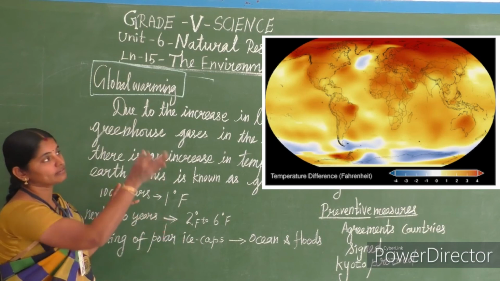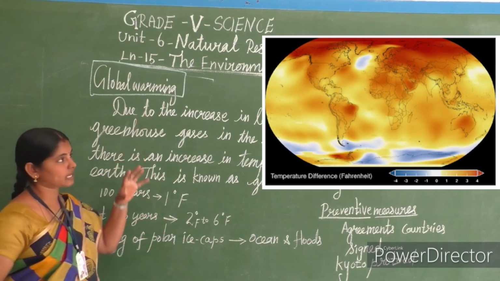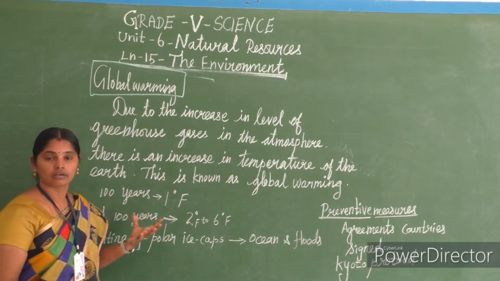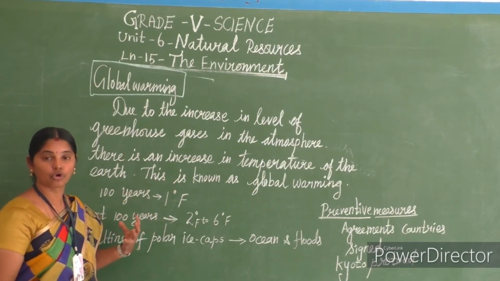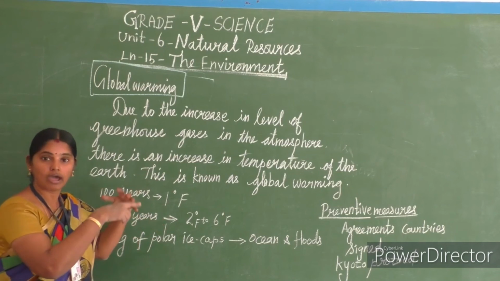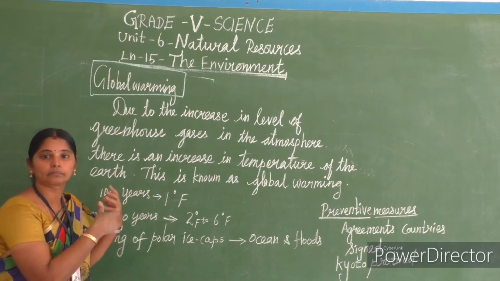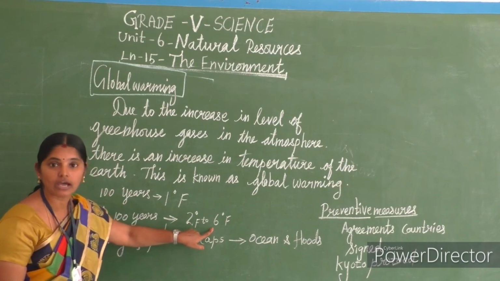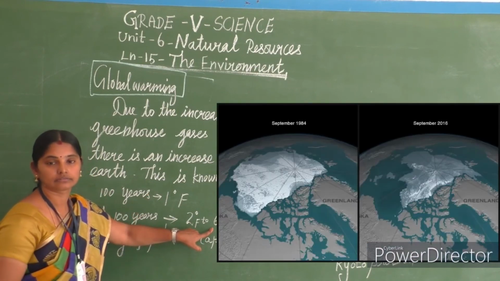See, we know very well that on the south side and north side, in the polar region, the ice land is there, no? Those polar region ice caps melt because of the increase in temperature of the whole earth.